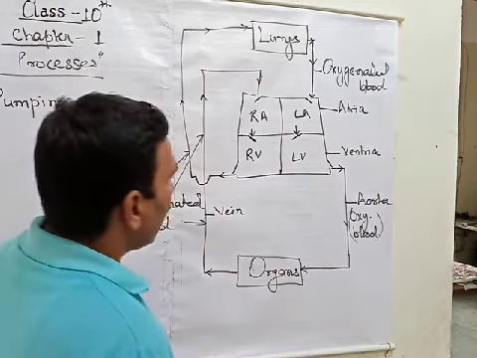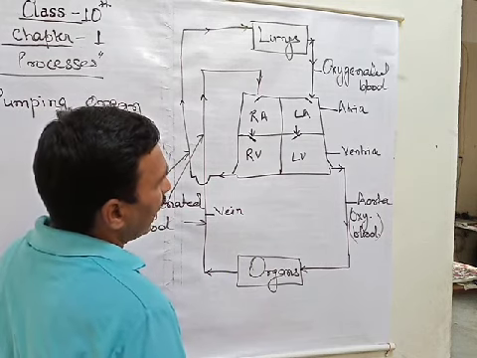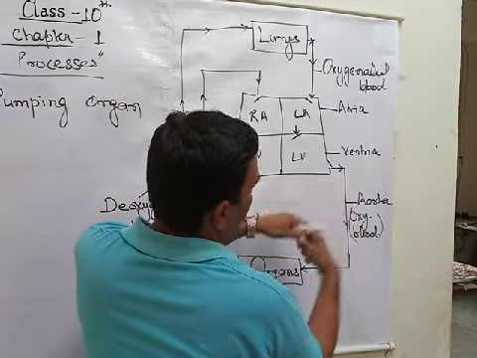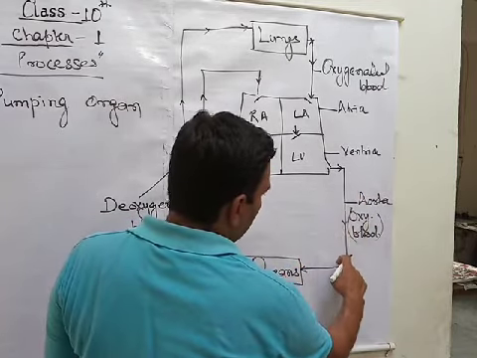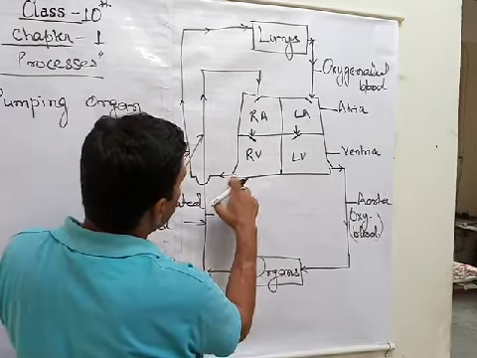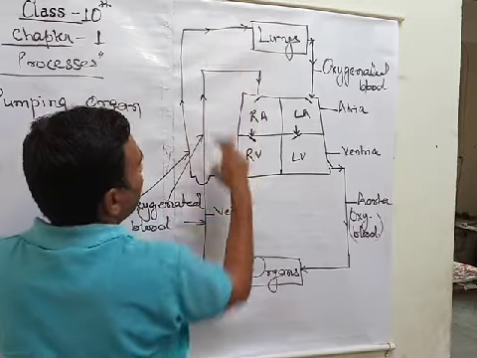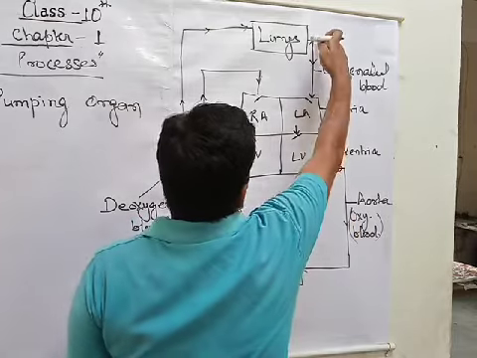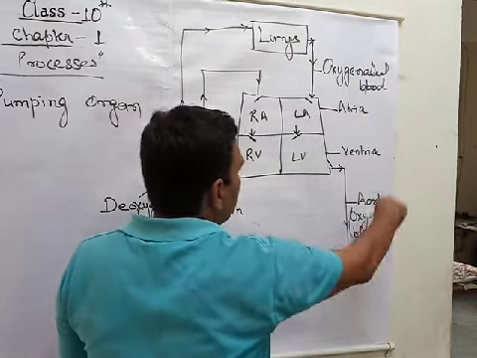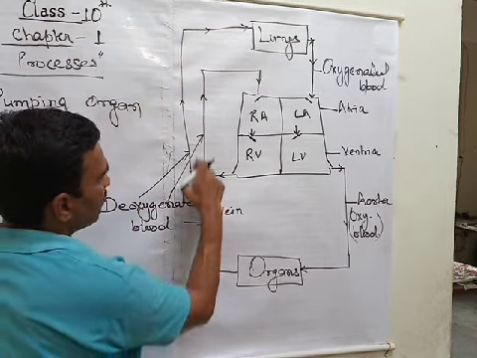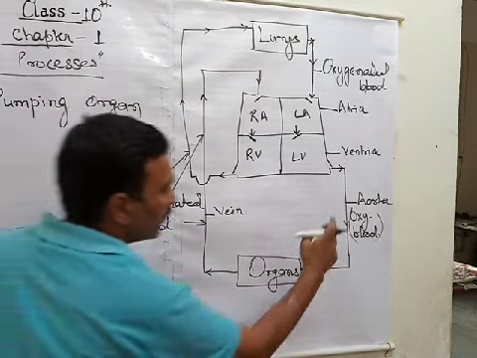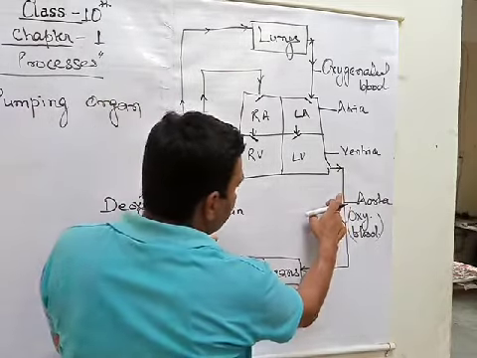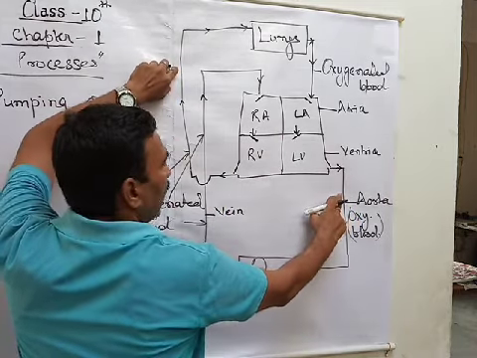Now, if you see here, how many blood vessels are carrying blood away from the heart? This is a blood vessel which is carrying blood away from the heart, and this is another blood vessel, this one, which is carrying blood away from the heart. Got it? Moreover, this is a blood vessel which is carrying blood to the heart. Likewise, this is a blood vessel which is carrying blood to the heart. Now, this and this are arteries. Got it?